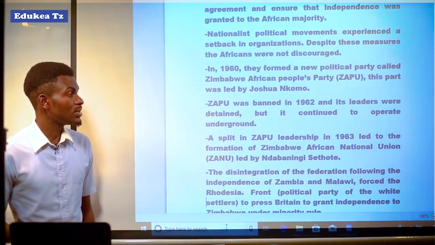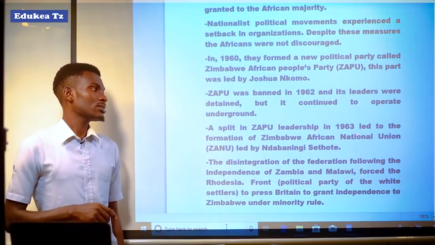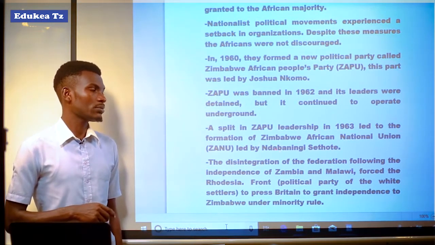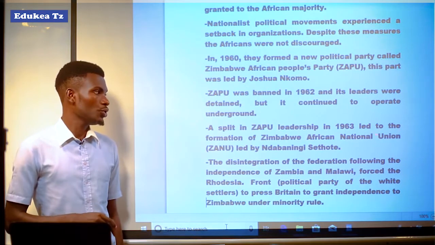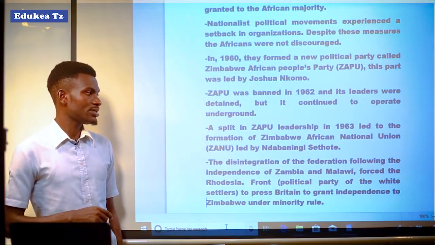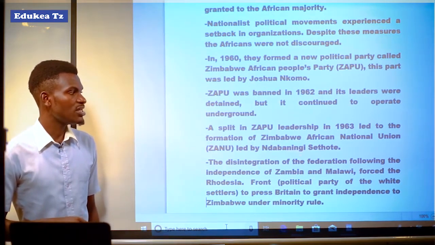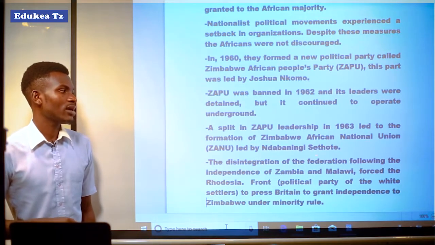A split in ZAPU leadership in 1963 led to the formation of the Zimbabwe African National Union, ZANU, led by Ndabaningi Sithole.